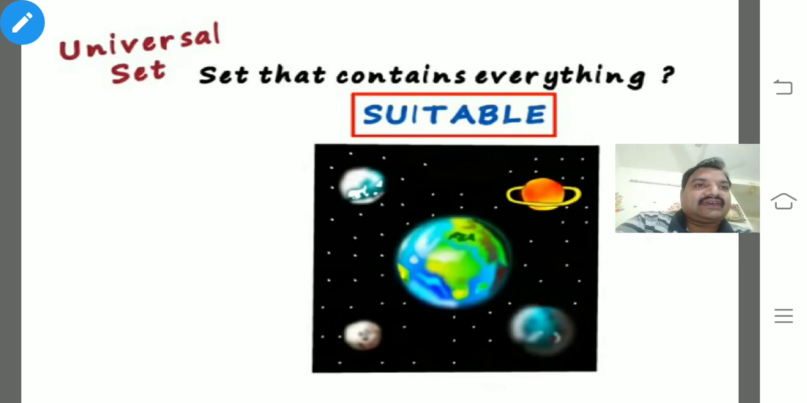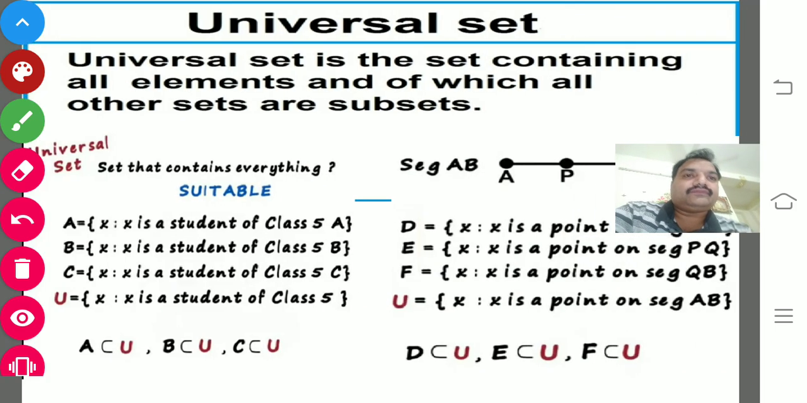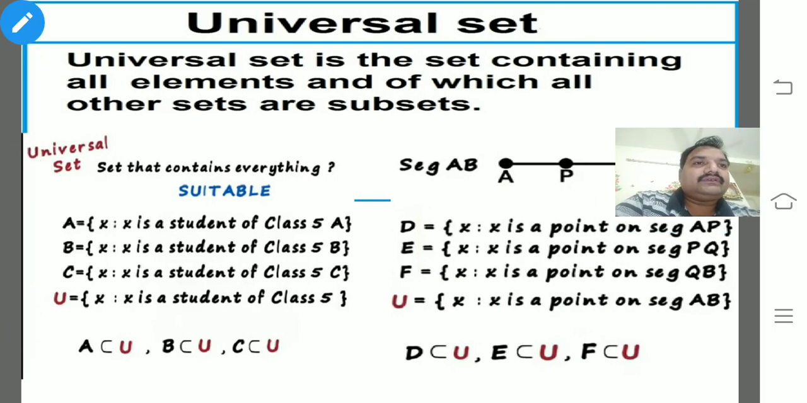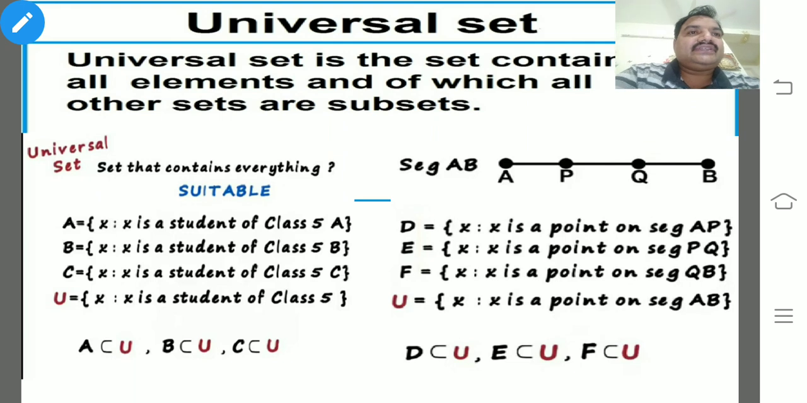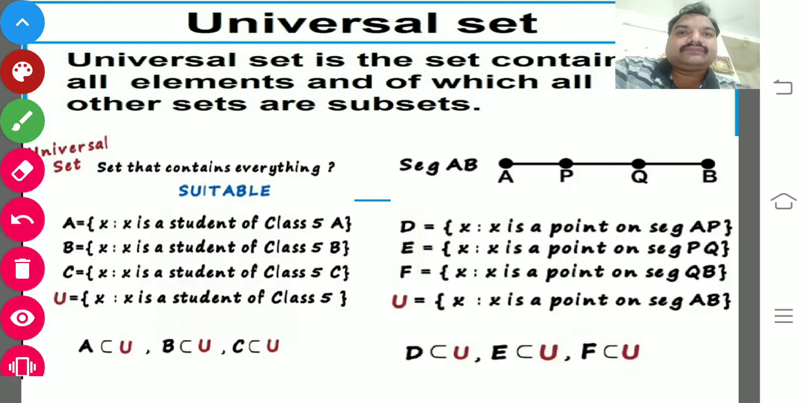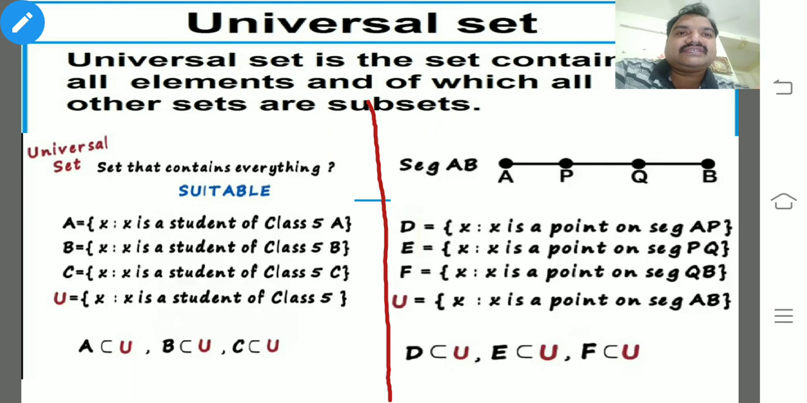So let us go with an example, then you will get a very clear picture of that. Here, the universal set is the set containing all elements, of which all other sets are subsets. So here is the first example we would like to discuss. This is the first example, containing everything suitable.